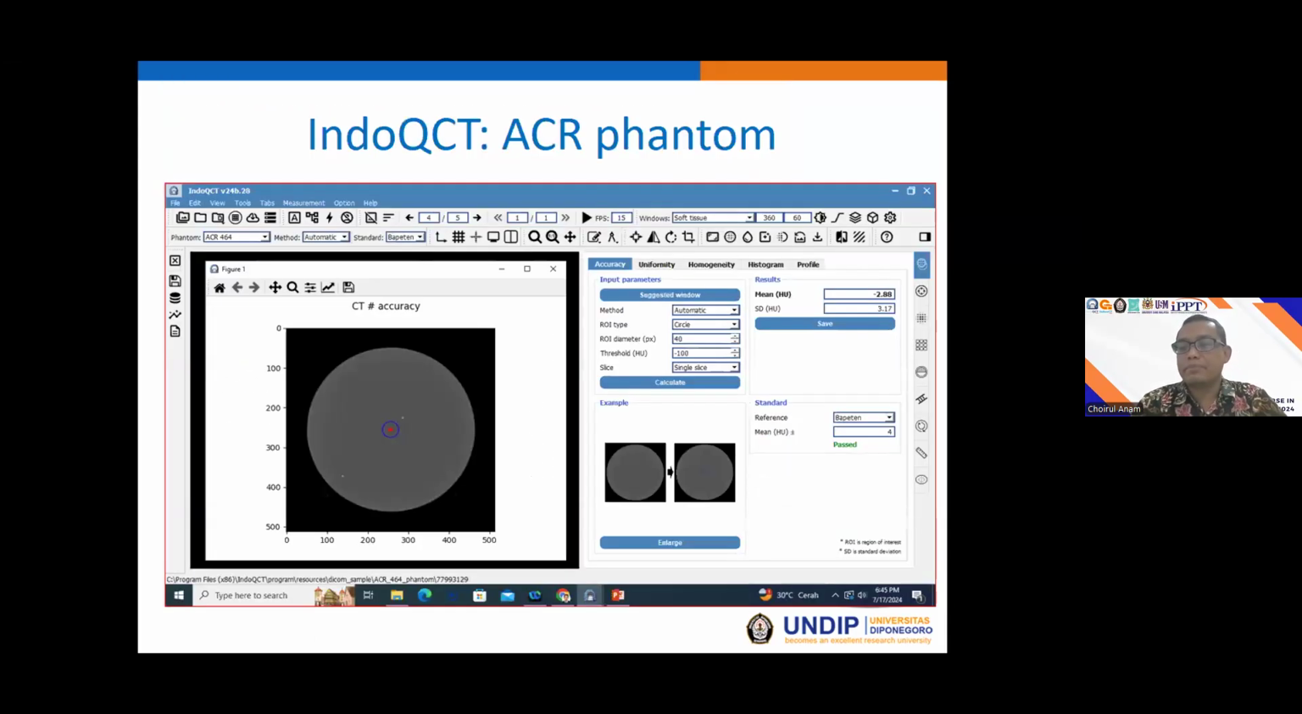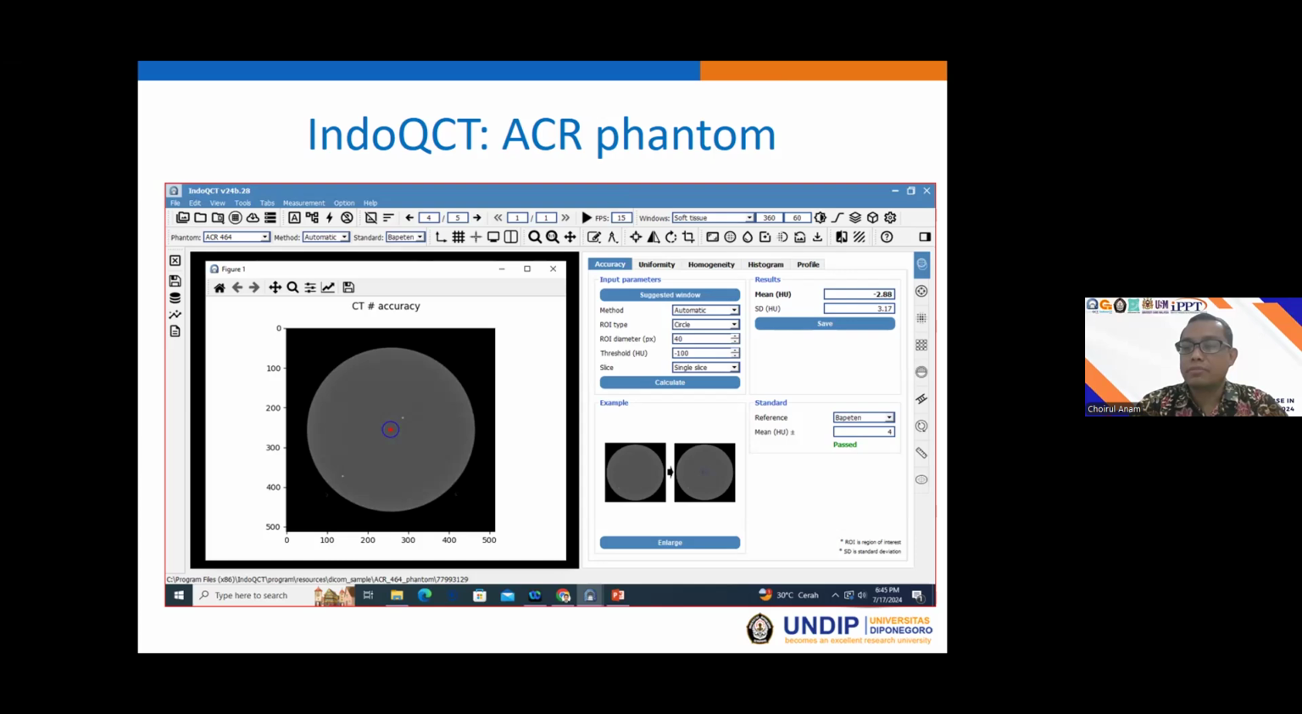Again, this is the method to measure the CT number of water accuracy on the RCR Phantom. By using the IndoQCT, we can measure it manually or automatically, and we can also set the size of the ROI. For the automatic measurement, the software will detect the center of the image and locate the ROI accurately in the center of the image. And of course, we can also set the size of the ROI and so on.